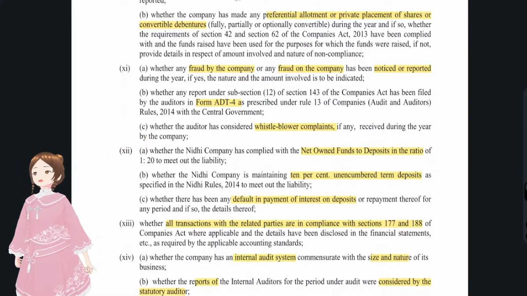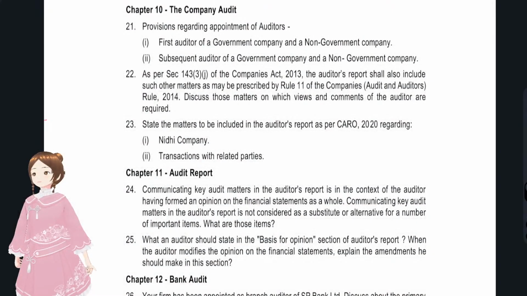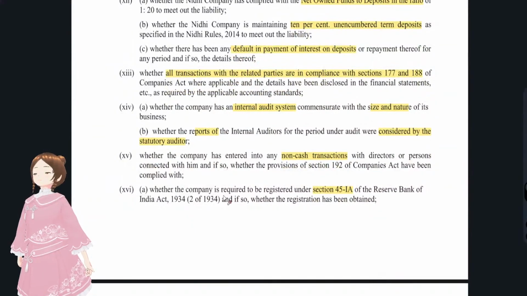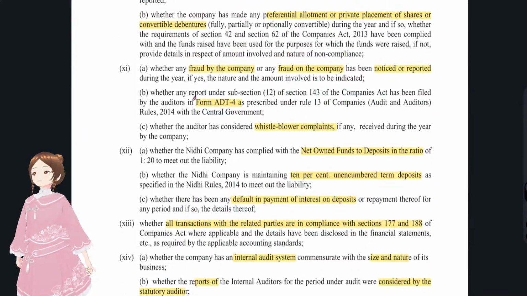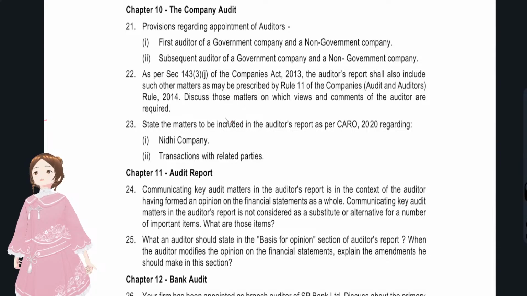And what's the other thing? What is the other one? That is transactions with related parties. That's again the 13th one, right? All the transactions with related parties are in compliance with section 177 and 188 of the Companies Act, and were per applicable accounting standards. These were the things that they have asked in the RTP. That's with regards to Nidhi companies and related parties.